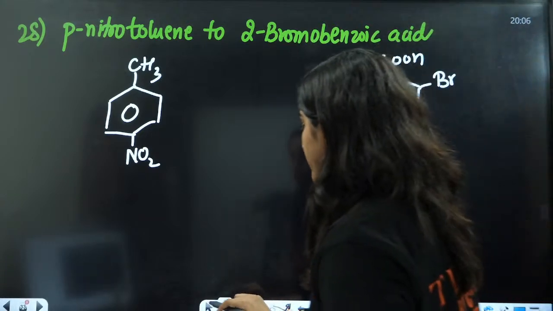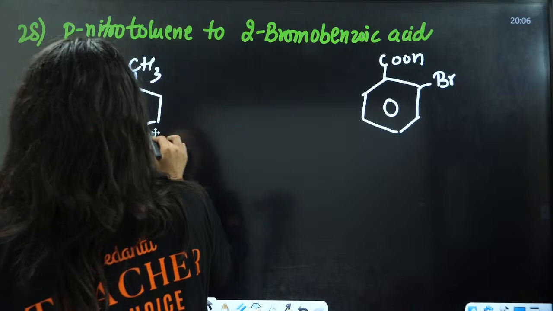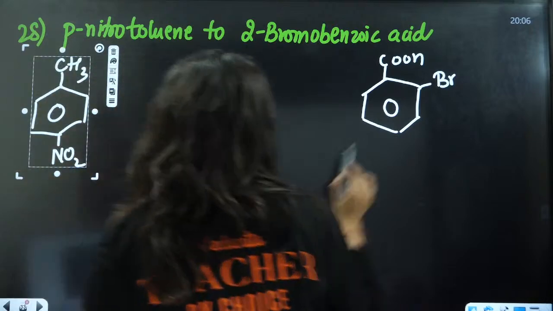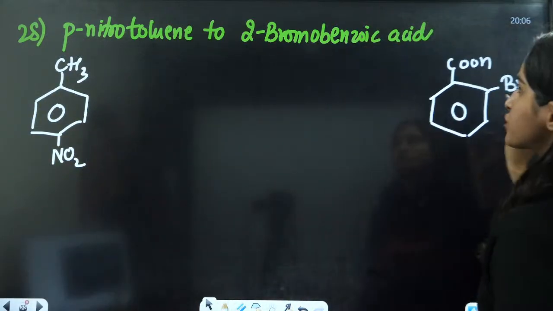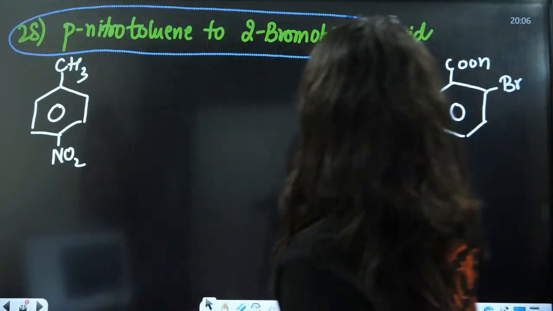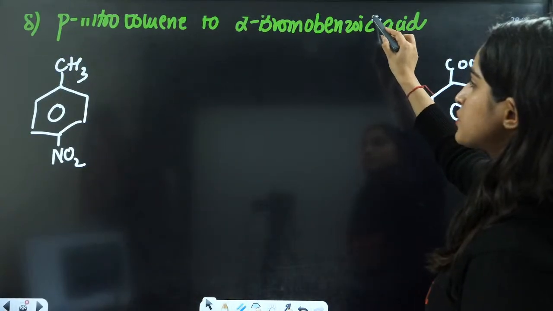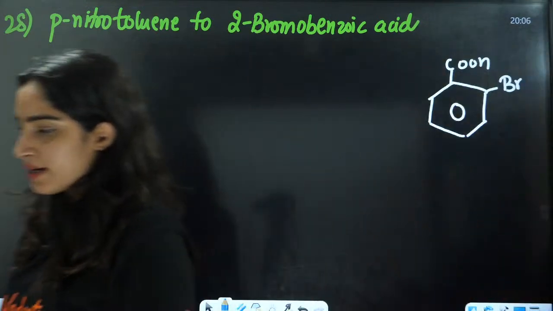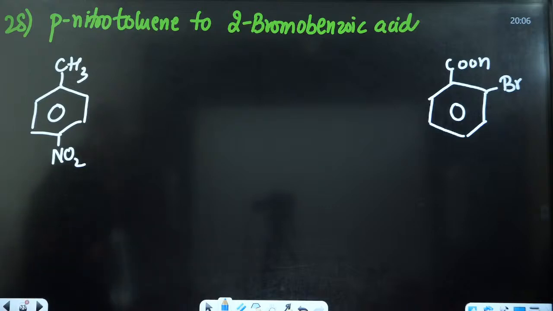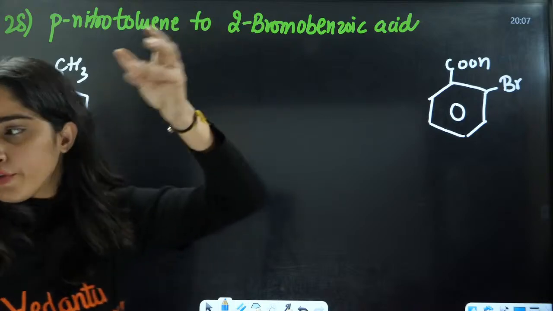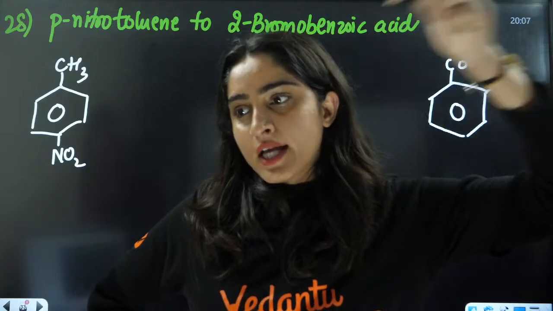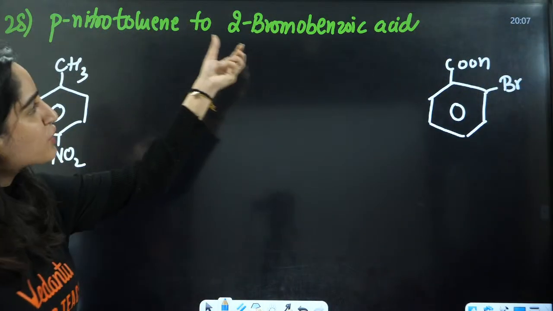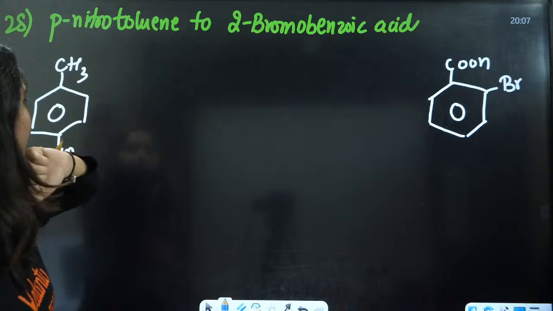Very important. This actually involves so many steps, so see this very carefully. I want all of you to give me some hint on this: para-nitrotoluene to 2-bromobenzoic acid.